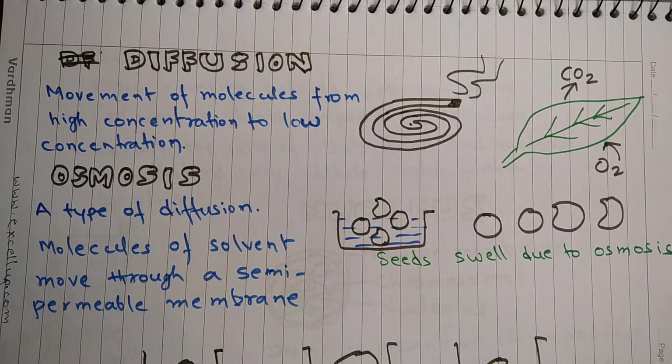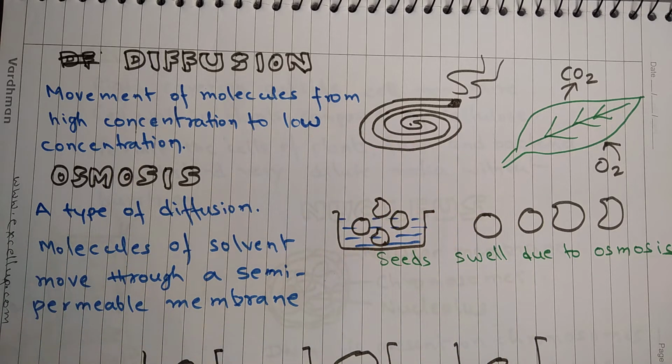So for example, when an incense stick is kept burning in a corner of a room, or a perfume is just spread in a corner of the room, the whole room fills with a fragrance in no time, and this happens because of diffusion of molecules which carry the fragrance.